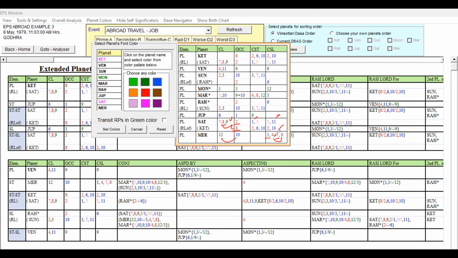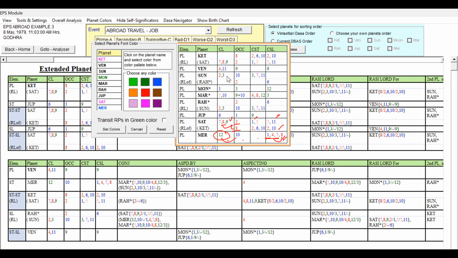But 4th house and 8th house, 1, 4, 7 is also supportive for the business prospect. 8 alone is indicating some obstacles. But 4 connected to 8, it is having some weakness. So it is mixed one, but 12 and 10 and 1 and 7 are favorable. It is not having any other unfavorable in CL or OC or CST. So we can give Mercury, not green, because 4 and 8 is there. Mercury can be given blue. Saturn is pink, Mercury is blue.